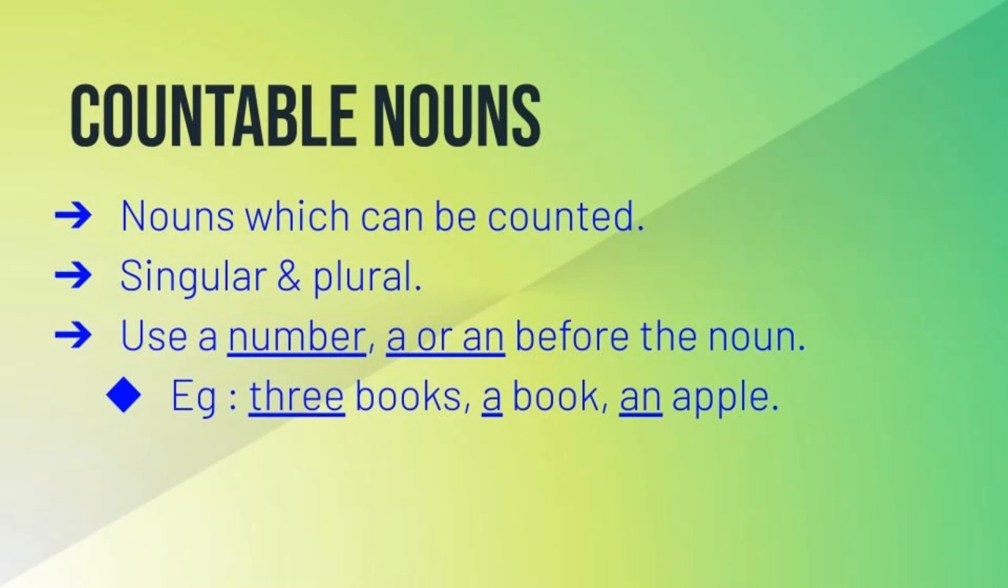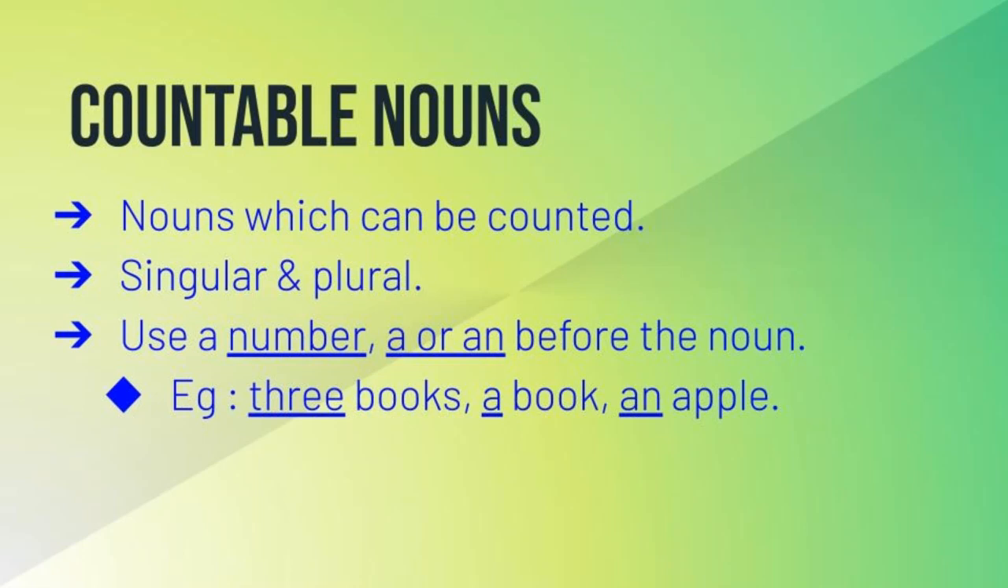Students, countable nouns have two forms. One is singular and the other is plural. Singular nouns tell us about one person, one place, one animal and one thing. Plural nouns tell us about more than one person, more than one place, more than one animal and more than one thing. Okay, let us see the next point.